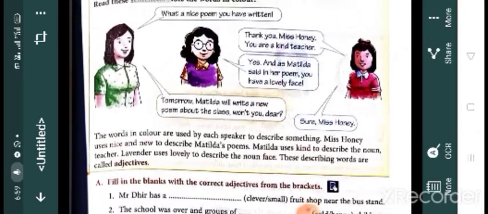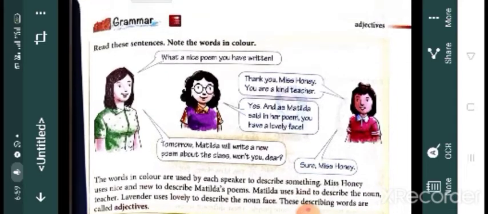So with nouns, or before nouns, we will use some words to describe nouns. That is what? Adjective. Okay. So in your textbook you can find those words. Some examples are given there.